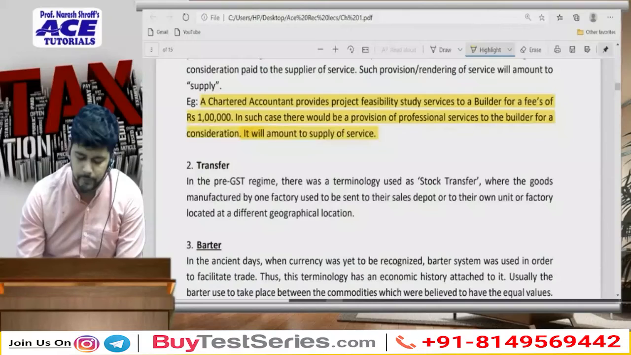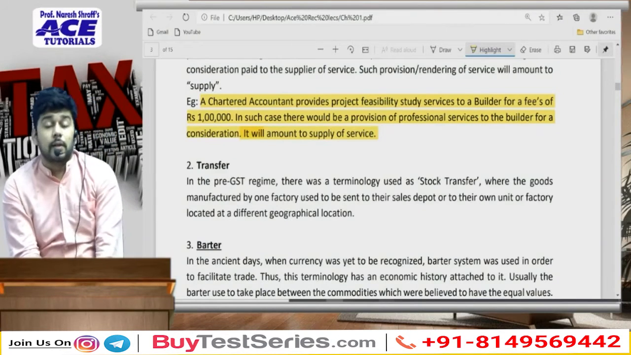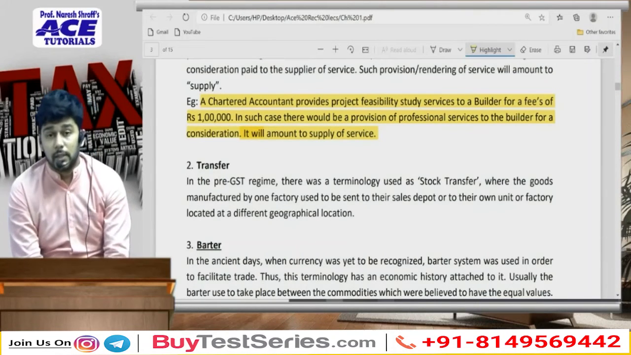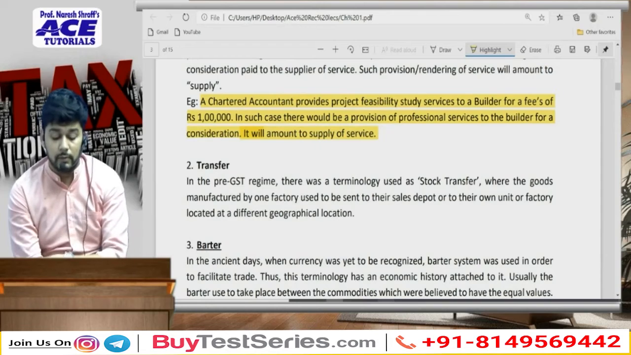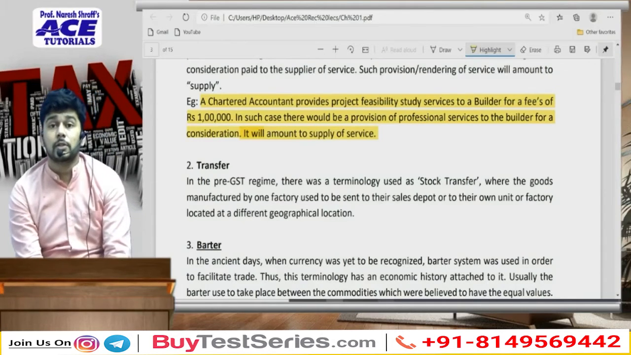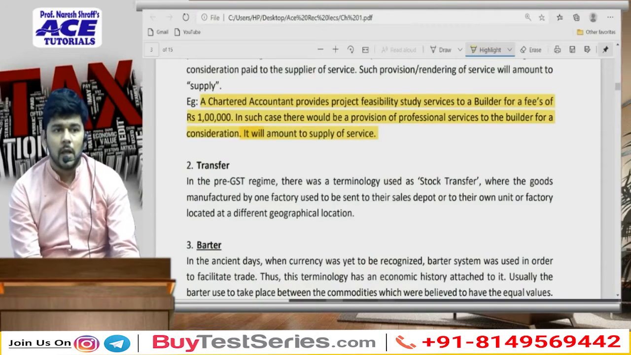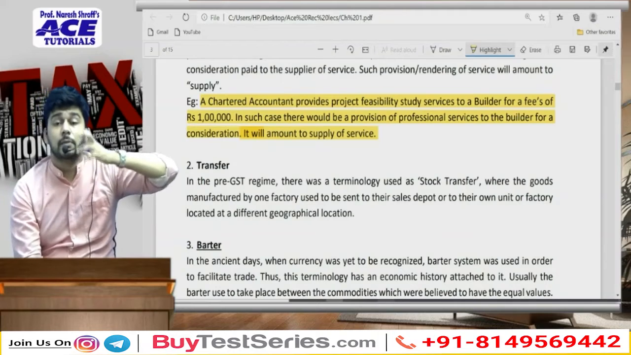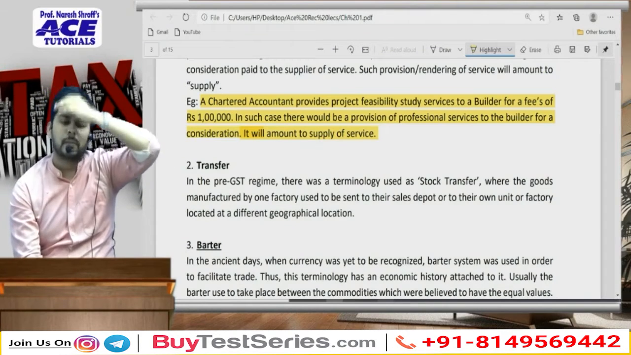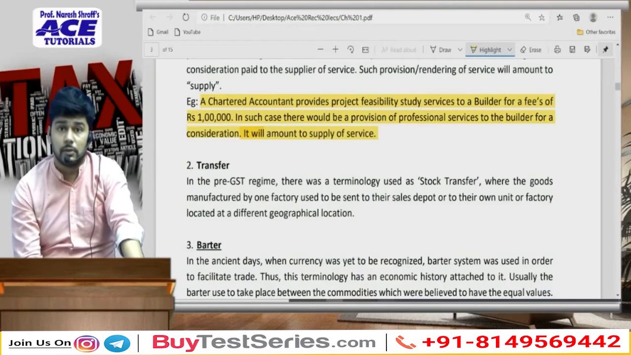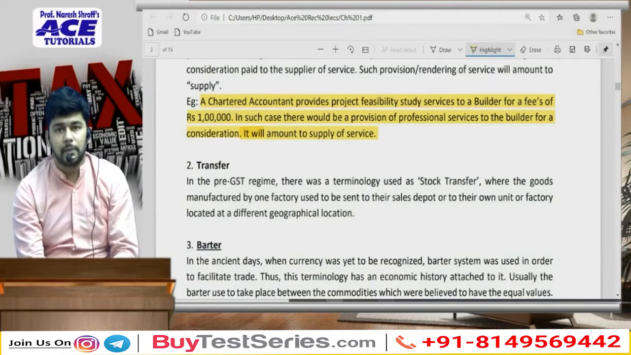Okay then. Now, next one, transfer. In the pre-GST regime, there was a terminology called stock transfer, where goods manufactured by one company were transferred from one end to another. Apart from that, transfer has a very different vivid meaning as well. Matlab, transfer can be transfer of rights, transfer can be transfer of goods, it can be by any way.